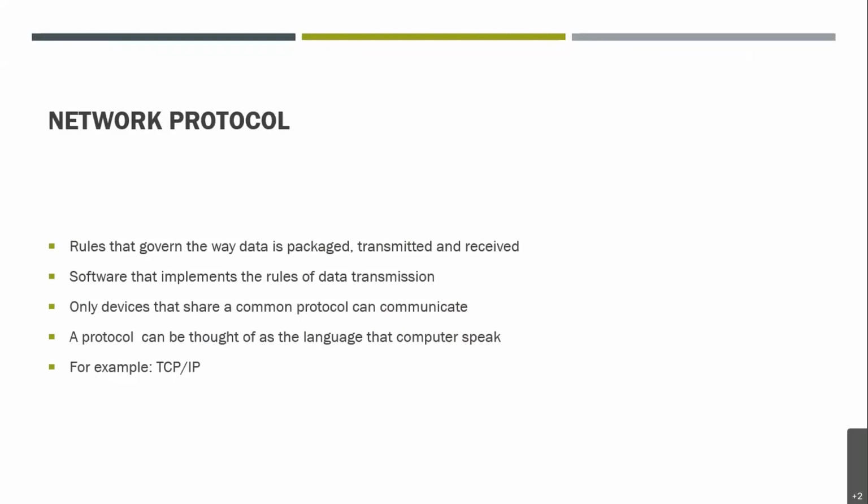The software that implements the rules of data transmission is the network protocol, right? Only devices that share a common protocol can communicate. A protocol can be thought of as the language that the computer speaks. Now, these devices, this network, do not understand human language, right? So there are certain set